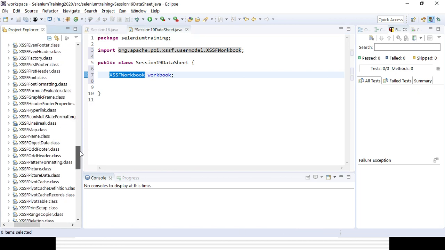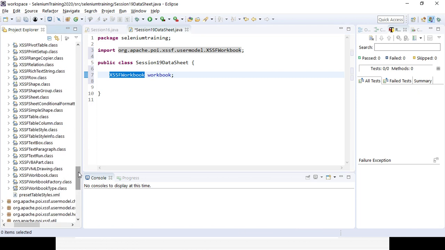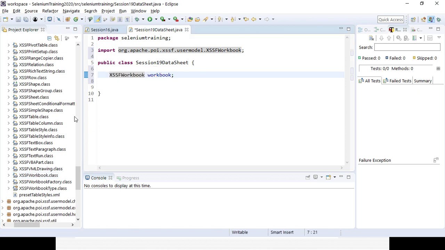This is the class, and for this I am creating a variable. Similarly, first workbook will come, then worksheet, then your row, and then your column, right?